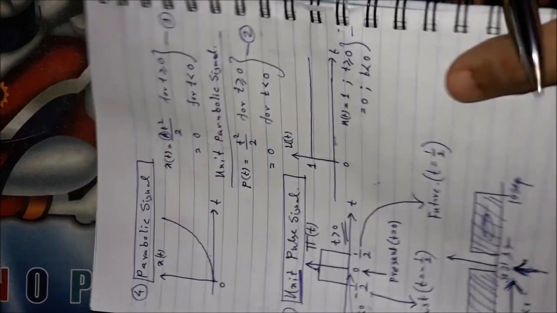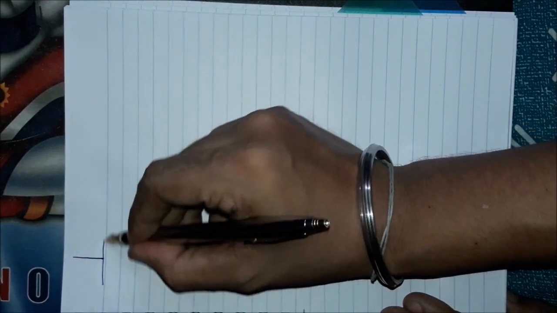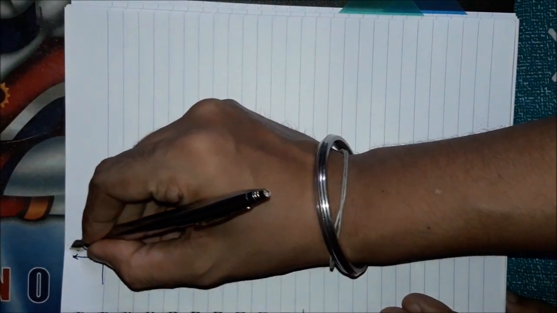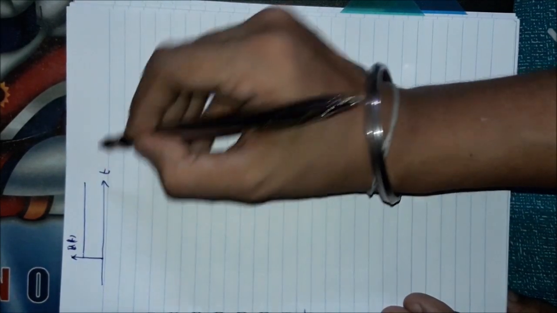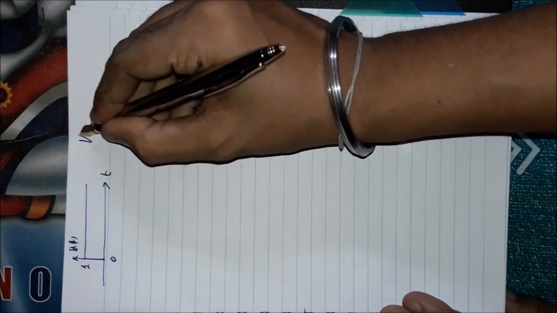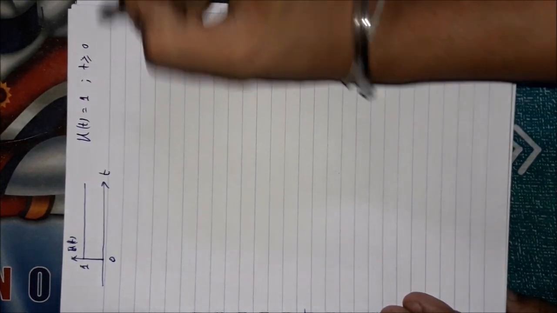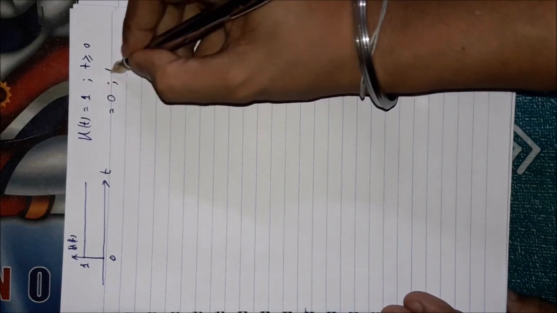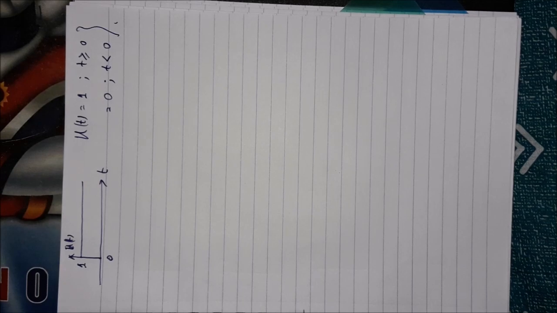Now if I draw the step signal, the ordinary step signal is started at present. I am again repeatedly drawing u(t). It is started at 0 and has amplitude of 1. u(t) can be defined as equal to 1 for t greater than or equal to 0, and 0 for t less than 0. It was the definition of u(t); it is started at present, the reference time, or t equal to 0.